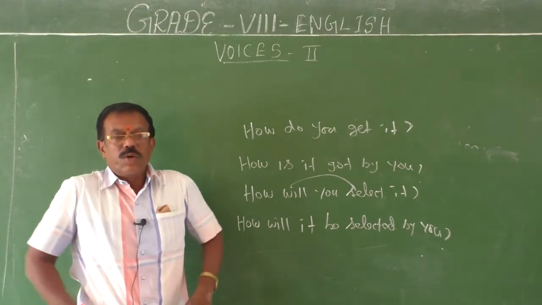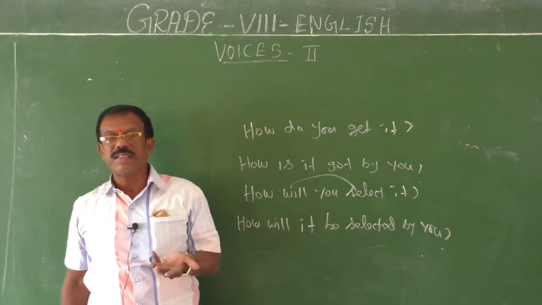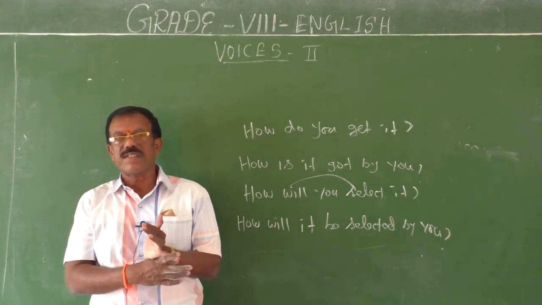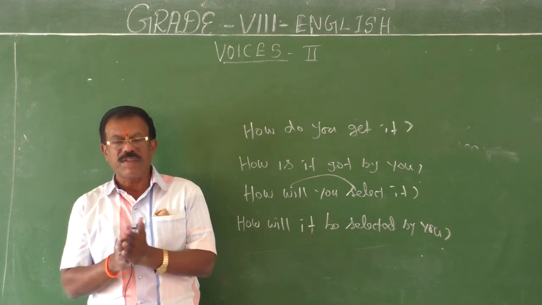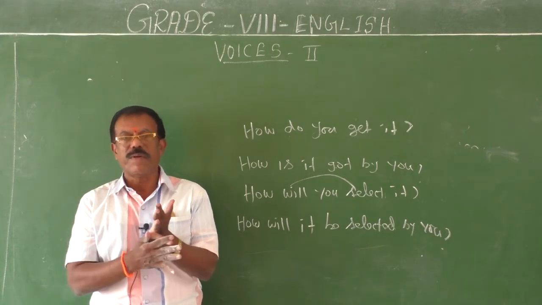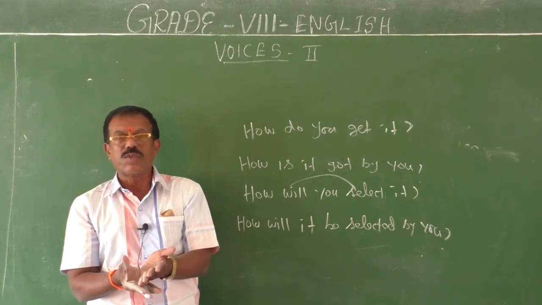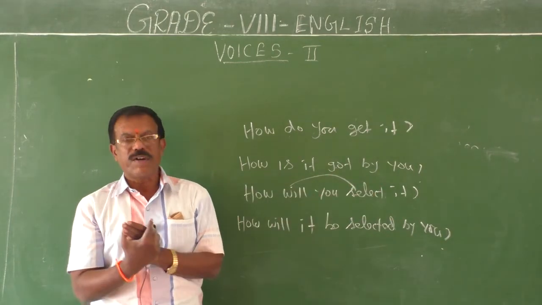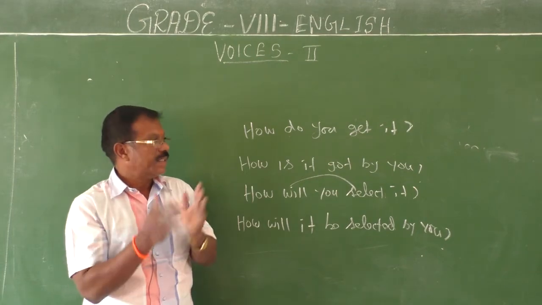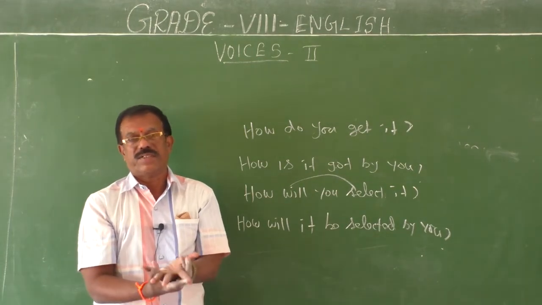Okay, children. So, in the second part of the video class, you have learned how imperative sentences should be changed into passive. In the imperative, you have three types of imperative sentences. The first type of imperative sentences is confined to the object. So, this action is going to be executed by some object. In the second type of imperative sentences, the work or the action is confined to the subject.